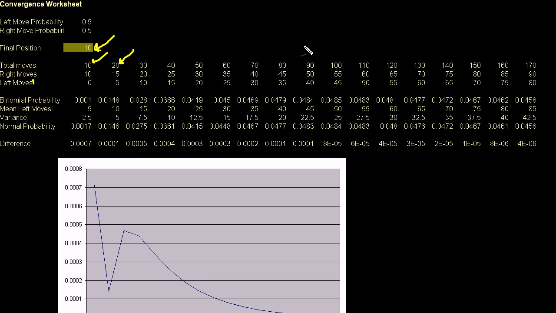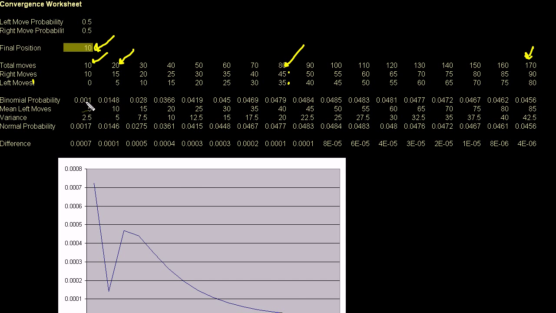And likewise, if I take a total of 80 moves, if I take 80 flips of my coin to make me go left to right, in order to end up 10 to the right, I have to take 45 right moves and 35 left moves in any order. And it'll end up with 10 to the right. So what I want to figure out is, as I start taking a bunch of total moves, here I max it out at 170, but you could say if I started flipping this coin an infinite number of times, what's the probability that my final position is 10 to the right. And what I want to show you is that as you take more and more moves, the normal distribution becomes a better and better approximation for the binomial distribution.